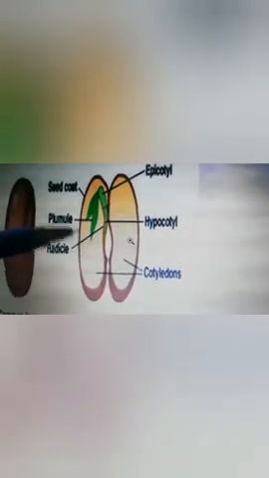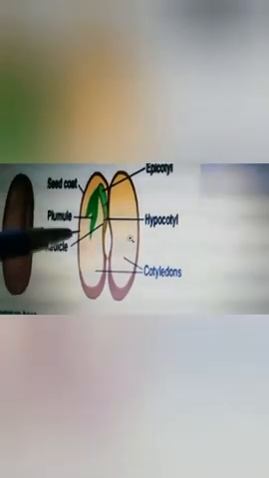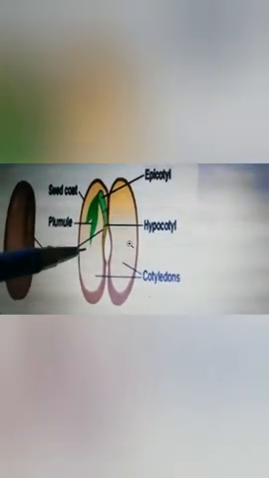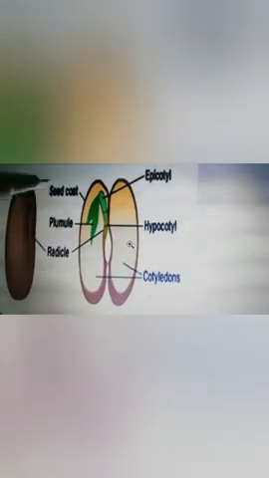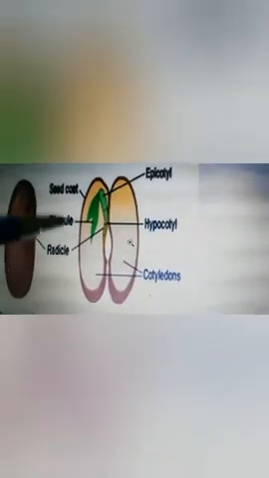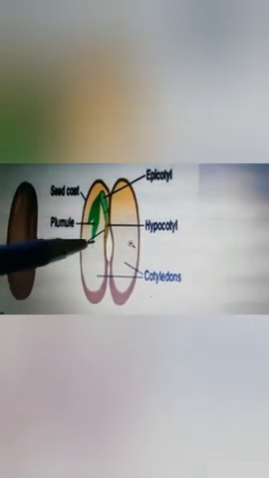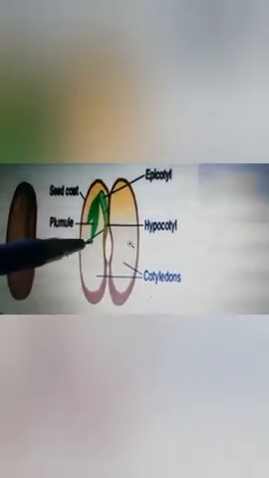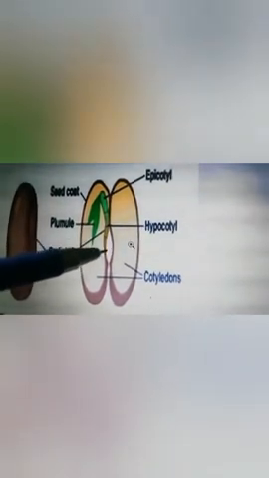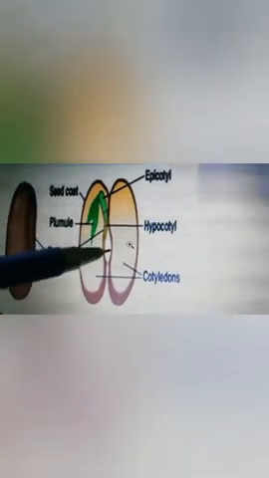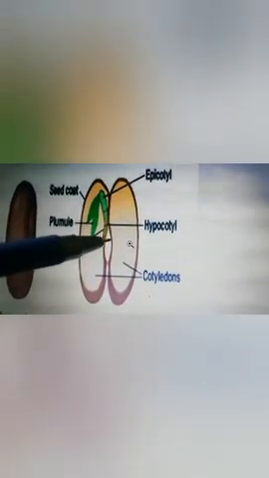But some seeds have only one single leaf, and they are called monocotyledons. For example, wheat, bajra, maize, rice. They have only a single leaf, meaning a single cotyledon. But some plants have two seed leaves, and they are called dicotyledons. Many examples are there: mango, gram, pea.